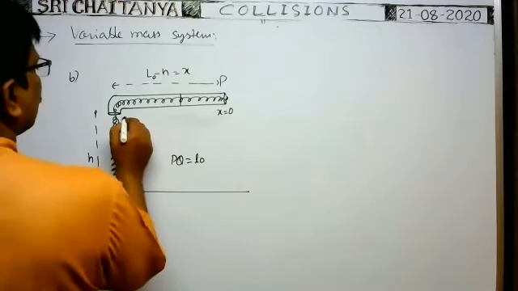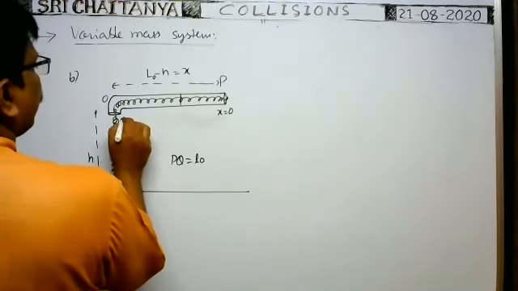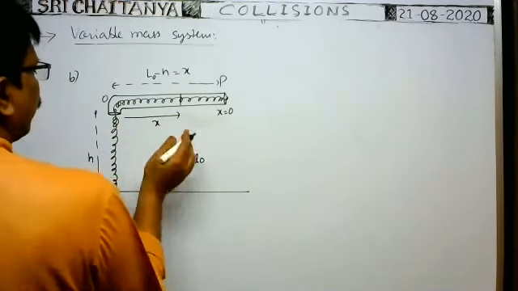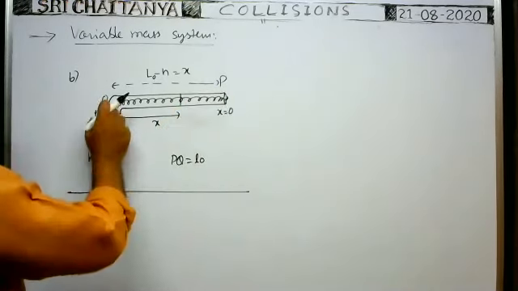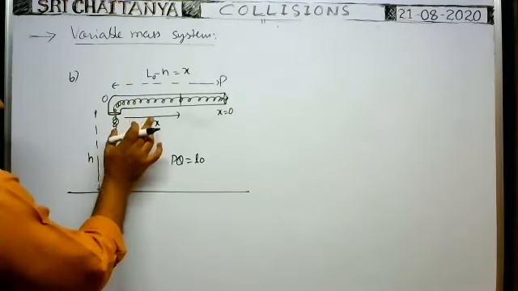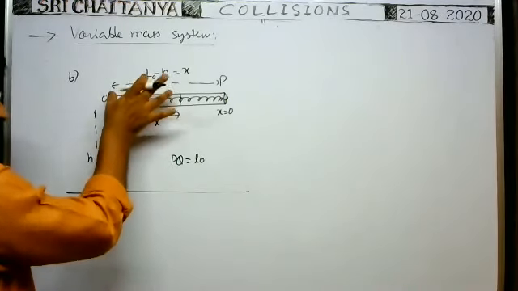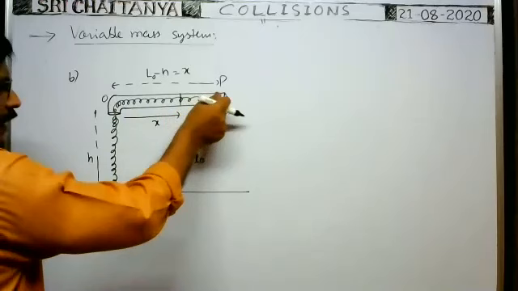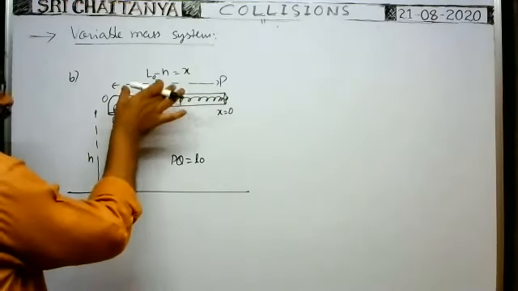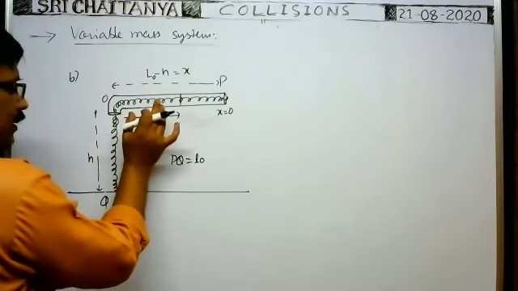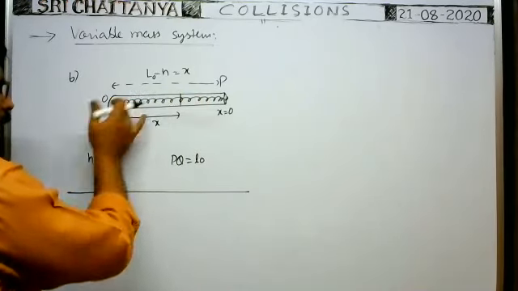Suppose at any instant of time, this is the origin. At any instant of time, the length of the chain is say x. As the chain is falling like this, at any instant of time, the length of the chain in this tube is say x. Because as long as the chain is coming like this, the length of the chain inside the tube is say x. At that instant, what is the acceleration with which the chain falls?